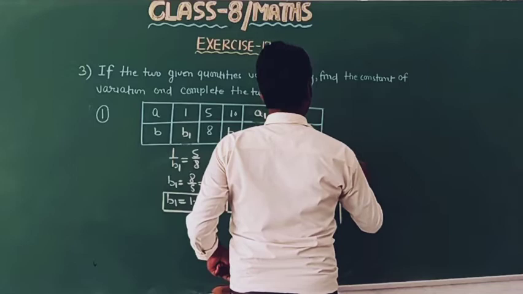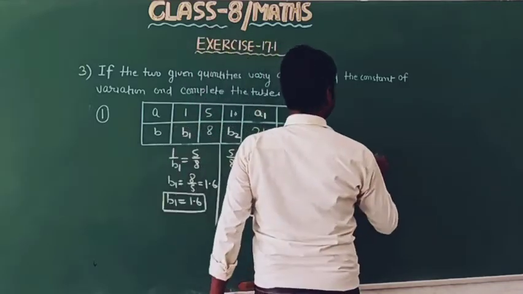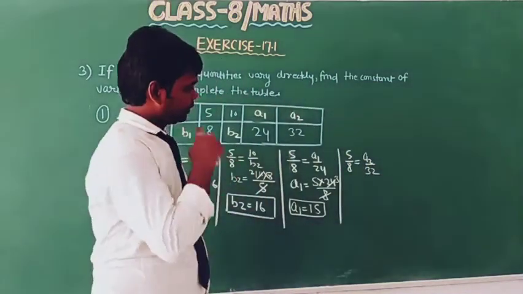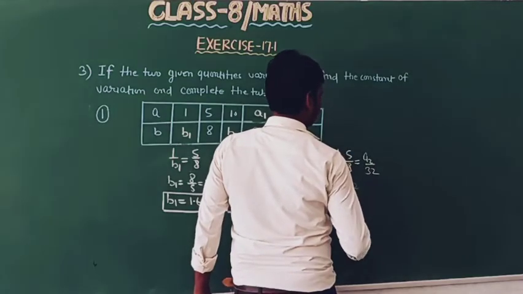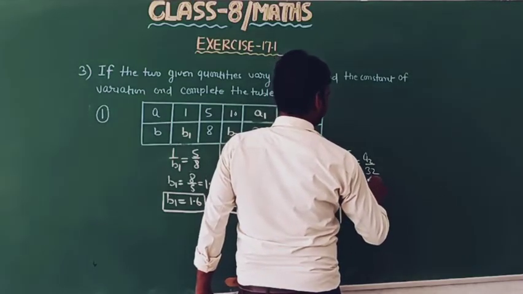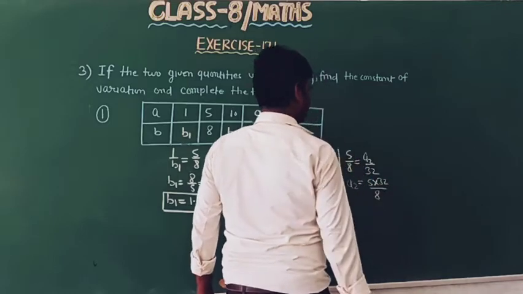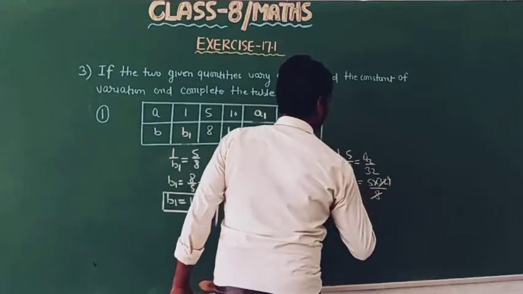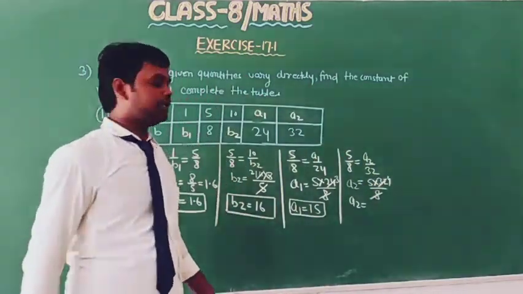Find a2. Ratio 5 upon 8 equal to a2 upon 32. And now simplify. So we will get a2 equal to 5 into 32 divided by 8. This is 4, and a2 equals 5 times 4, which is 20.